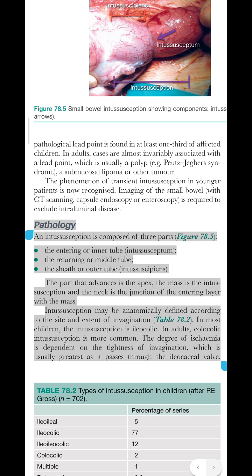Intussusception may be anatomically defined according to the site and extent of invagination, table 78.2. In most children, the intussusception is ileocolic. In adults, colicolic intussusception is more common. The degree of ischemia is dependent on the tightness of invagination, which is usually greatest as it passes through the ileocecal valve.